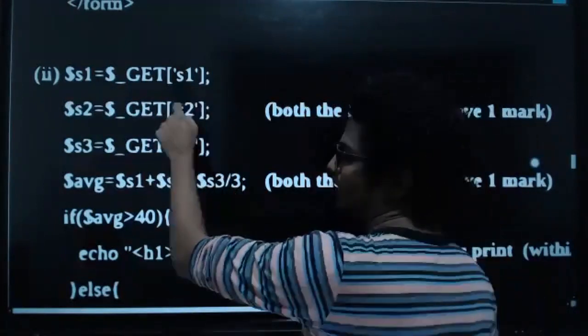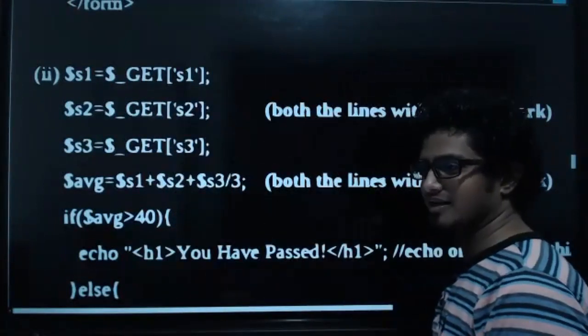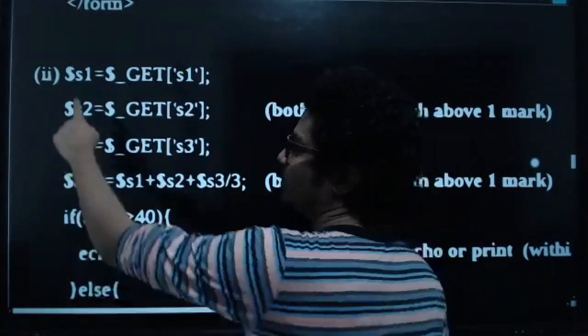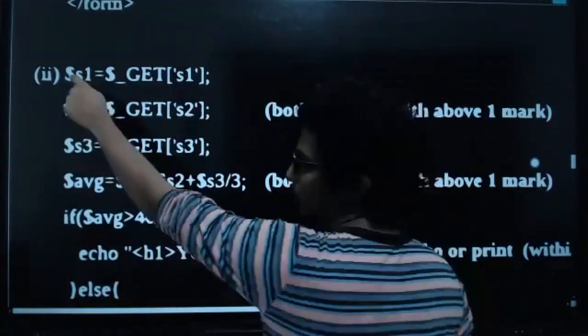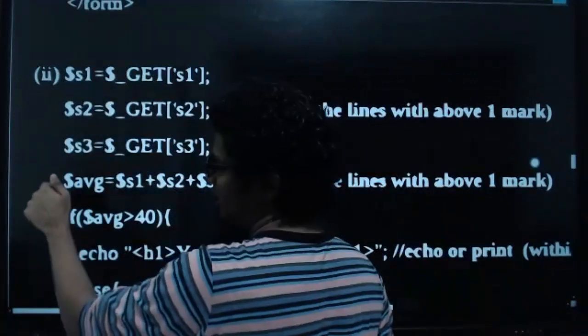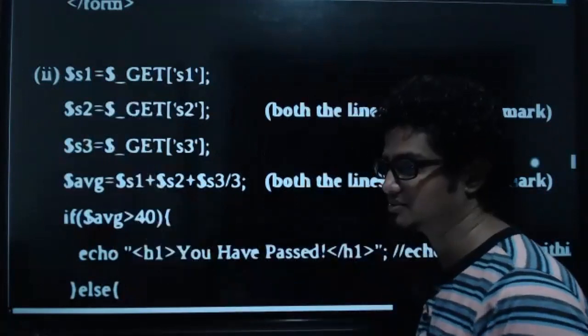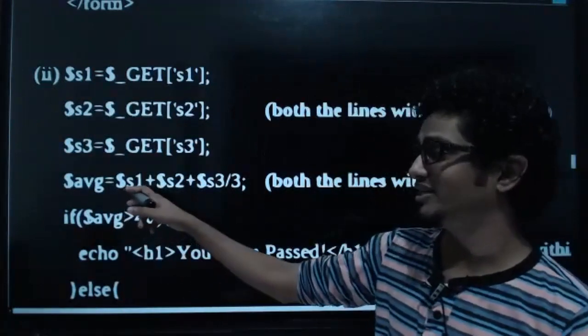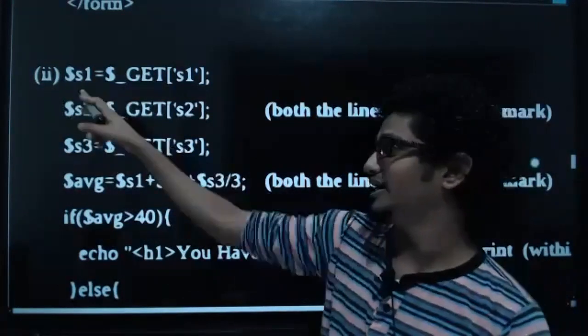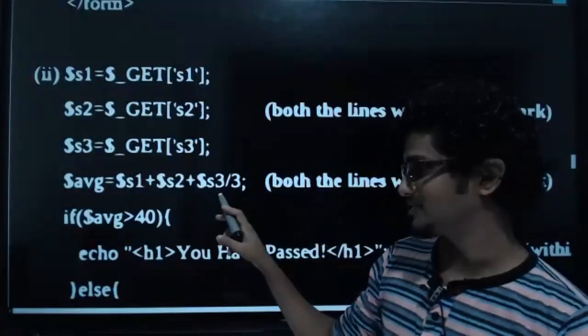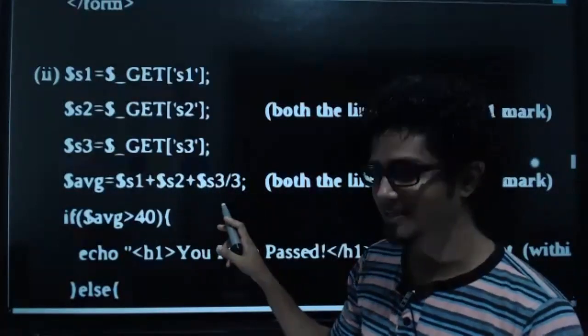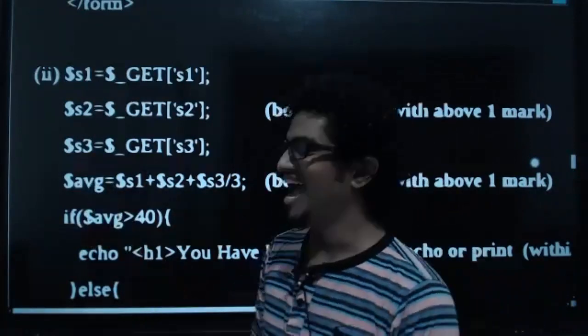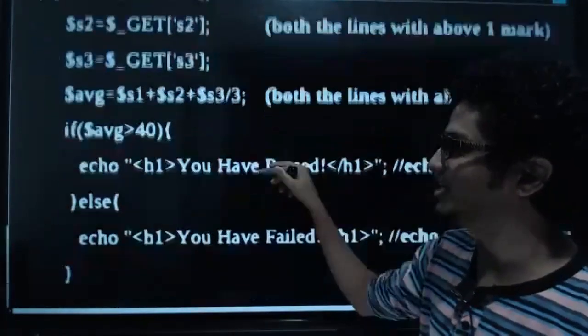What are those? S1, S2, and S3. Okay. Then here how many PHP variables? 4 variables. Why? $S1, $S2, $S3, $average. These are the PHP variables. And then here we go. We calculate the average here by saying $S1 plus $S2 plus $S3 divide by 3. Right? And we get what? Average, kids. And then now the average is there.